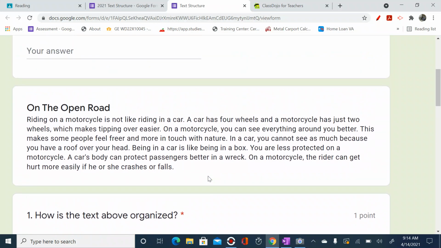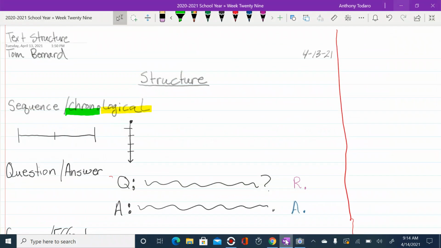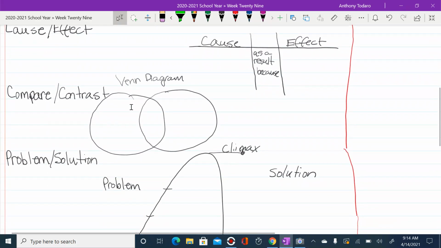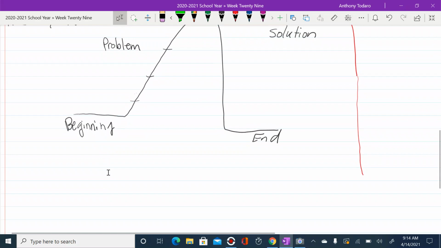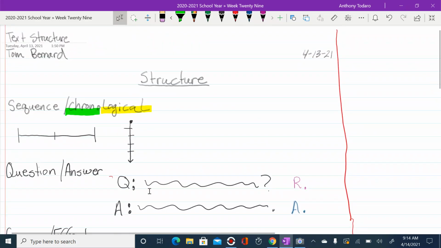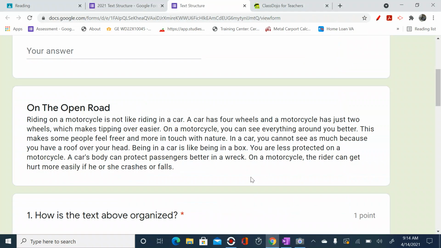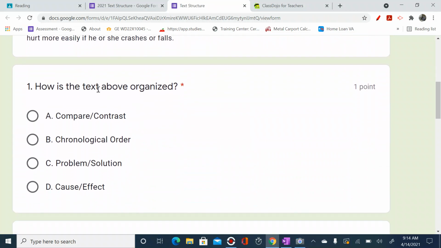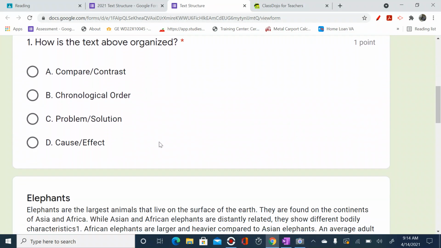All right, so how do you think this one's organized? You'll go through your notes and you'll ask yourself a question. Is it in sequential order, question and answer, cause and effect, compare and contrast, or problem and solution? Let's take a look at the next one. Here's the question for that: How is the text above organized?